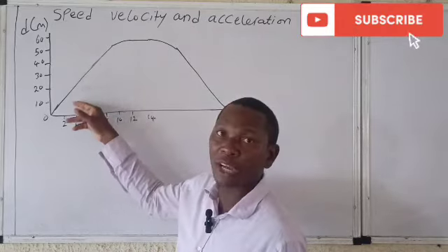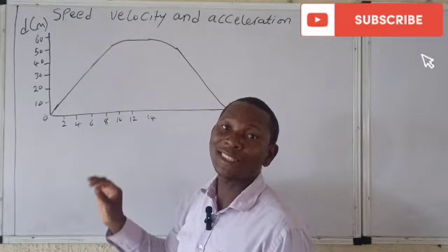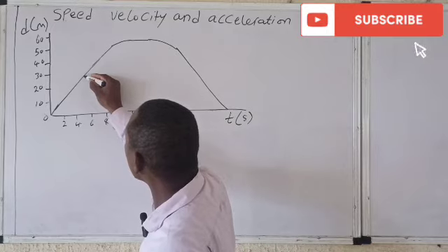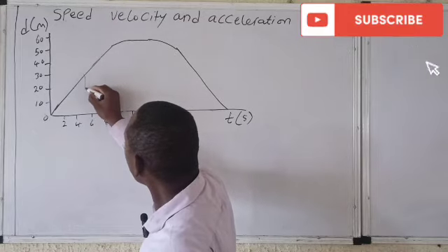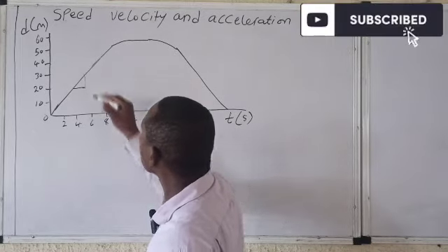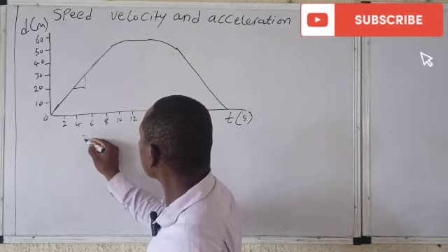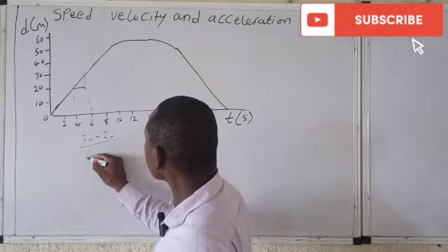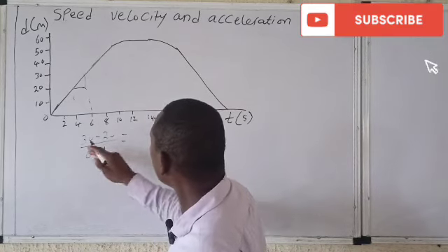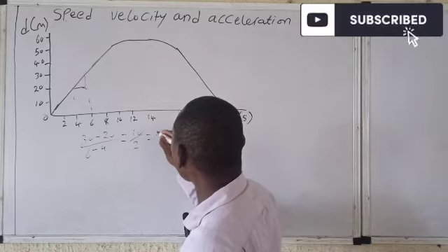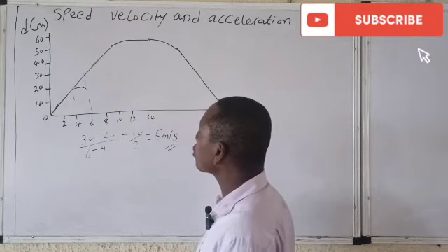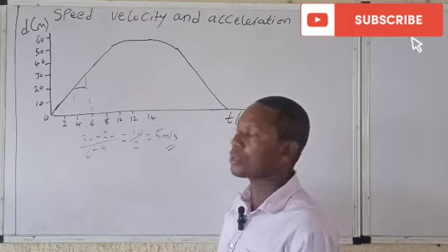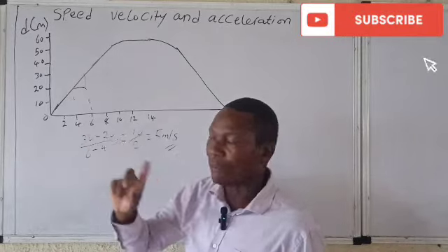So this slope, if you calculate the slope here, what you get is actually speed. For example, if you decide to take two points like this, here is 30, here is 20. So 30 minus 20, take it down like this, you have all over 6 minus 4, 10 all over 2. What do you have? 5 meters per second. So the slope actually gives the speed. The slope of a distance time graph actually gives speed.